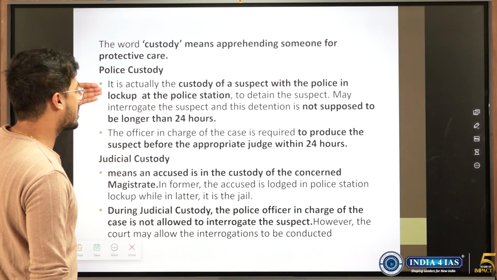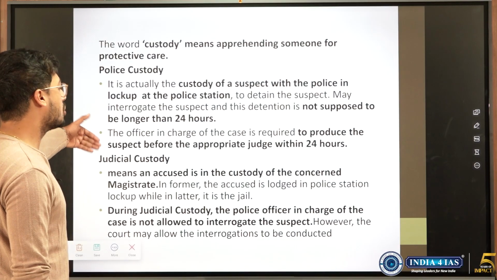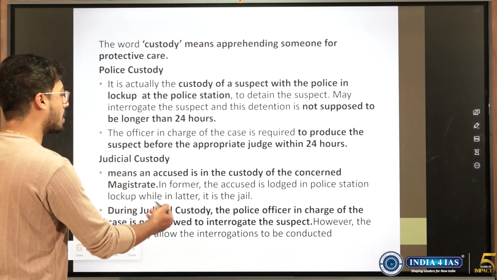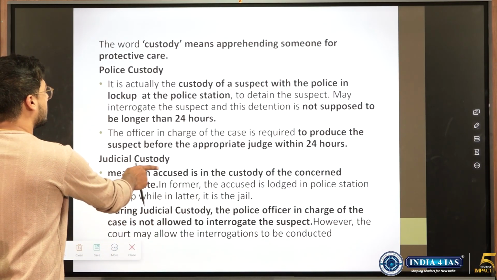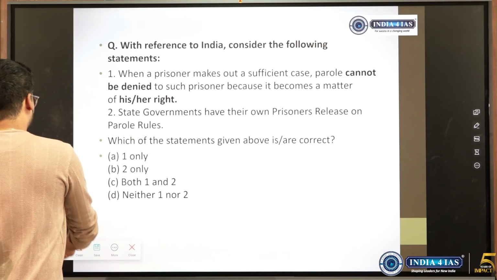Right, police custody maximum of 24 hours. Same thing with judicial custody. But he'll need permission from the court to do the same. We'll move to the next question.